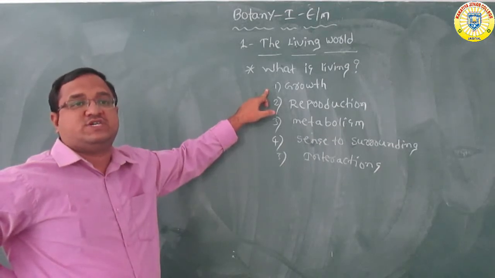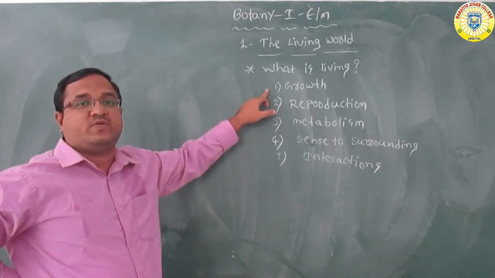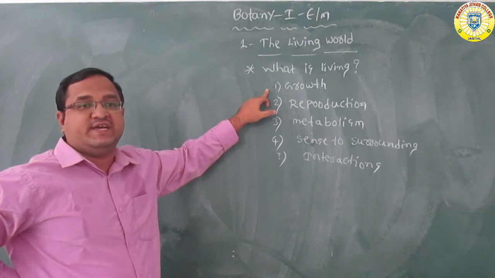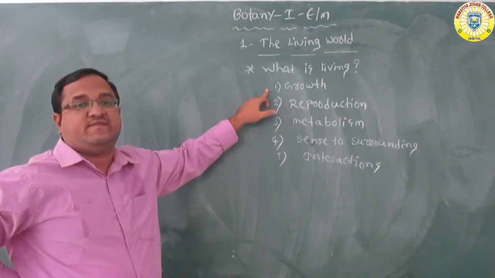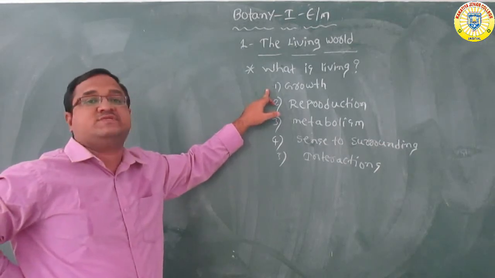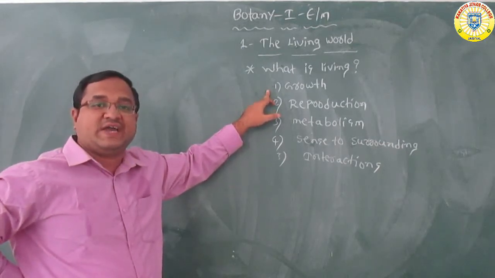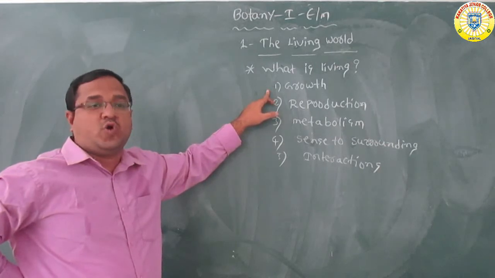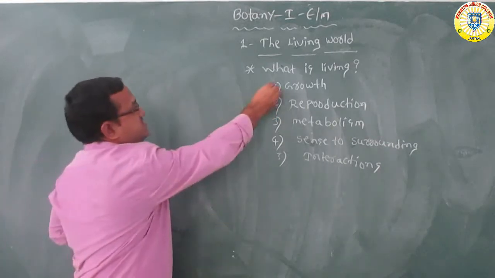Already you know that living things grow. Growth we can see particularly in living things. For example, all the multicellular organisms can grow by the process of cell division.